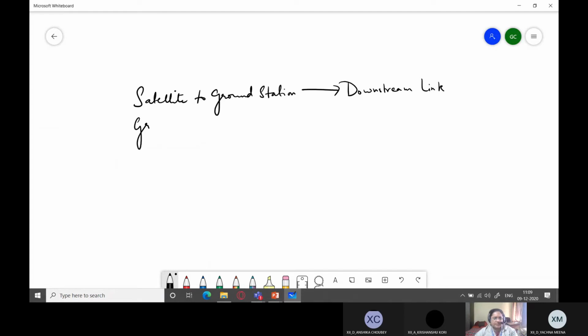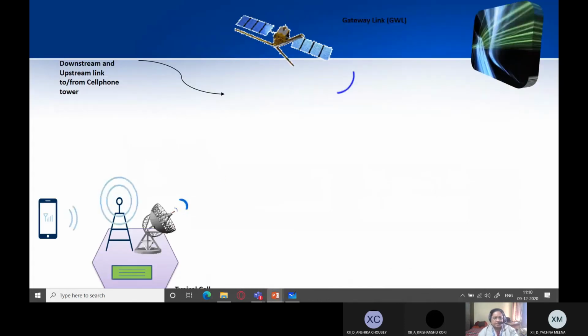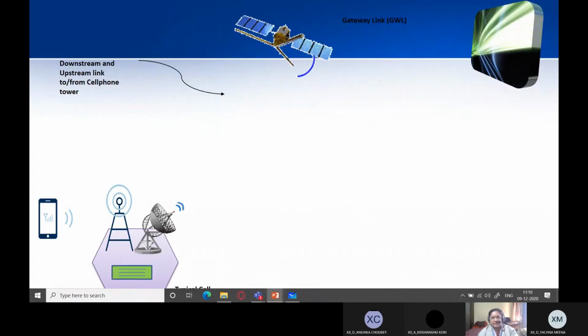And ground station to satellite, that is your upstream link, right? And this is a gateway link.